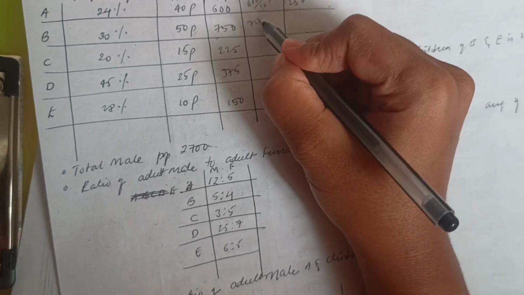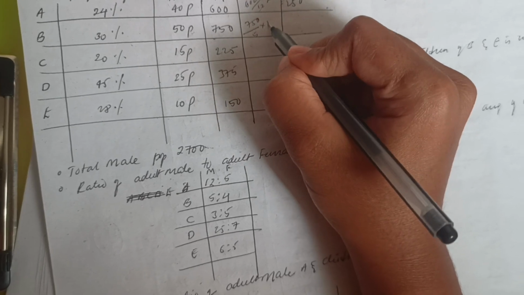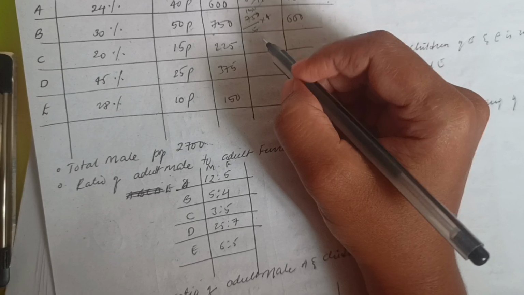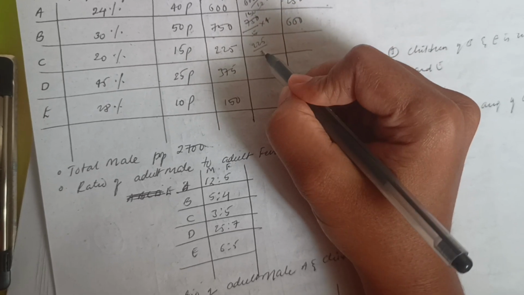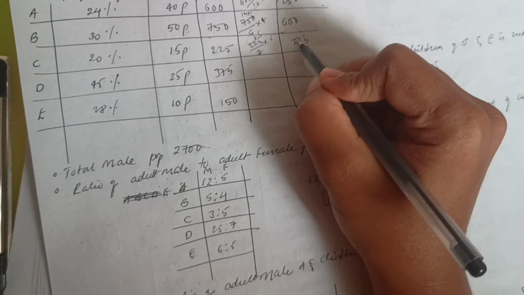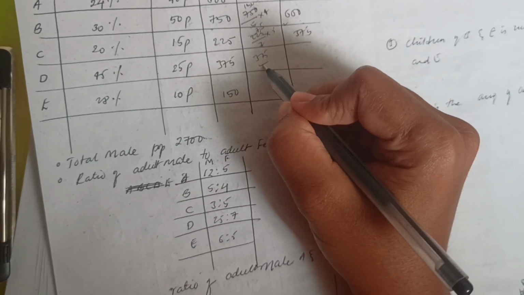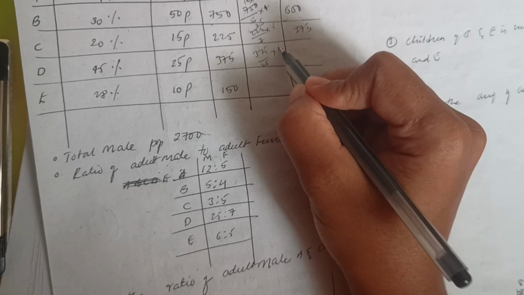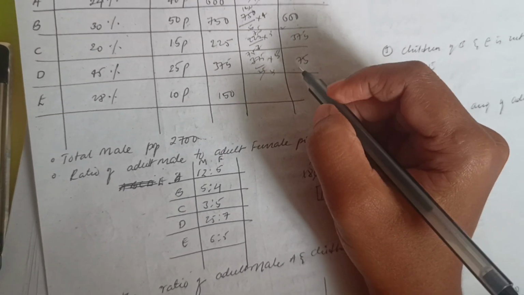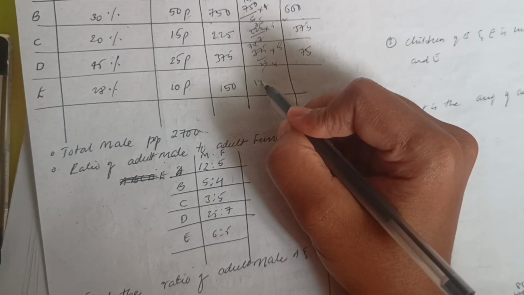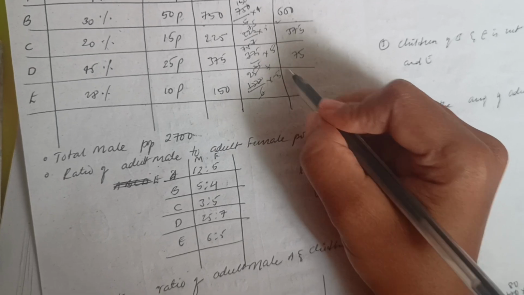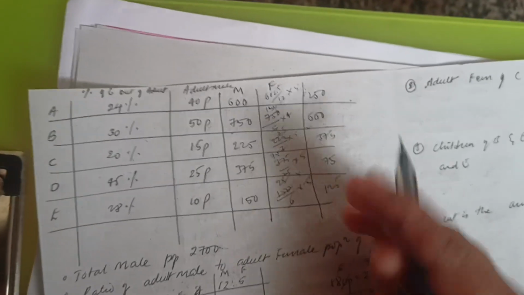and this is 750 divided by 5 into 4, that is 600, and this is 225 divided by 3 into 5, that is 375, and this is 375 divided by 25 into 7, so this will be 105, and here this is 150 divided by 6 into 5, that is 125. So this is the total female.